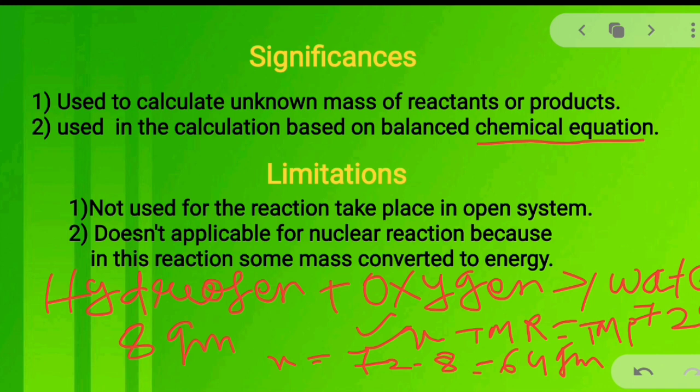Now let us discuss what are the limitations of this law. The first limitation is that this law is not applicable for the reaction taking place in an open system, because in an open system both mass and energy are exchanging with the surroundings. When the reaction takes place in an open system, maybe some product or reactant escapes out to the surroundings, or maybe some new substance is added from the surroundings to the system. So, in this system, we cannot use the law of conservation of mass.